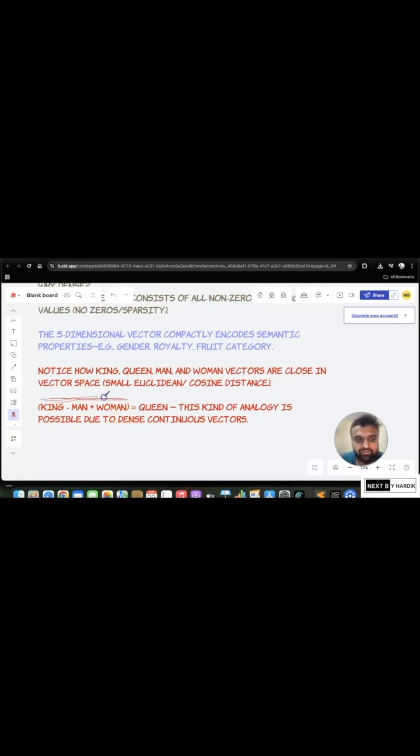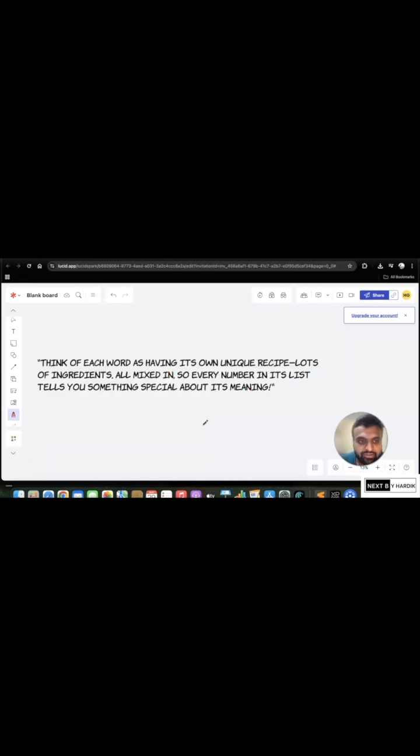King minus man plus woman. This is a classic analogy which is used in the field of data science. So king minus man plus woman equals queen, which is also true. This kind of analogy is possible due to dense continuous vectors only. To simplify this, think of each word as having its own unique recipe. Lots of ingredients all mixed in, so every number in its list tells you something special about its meaning.